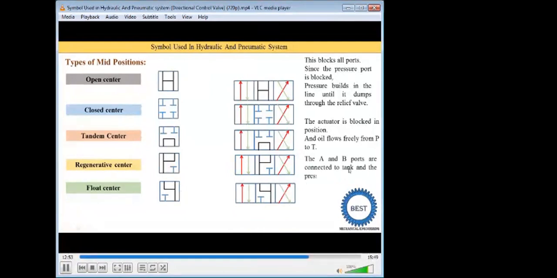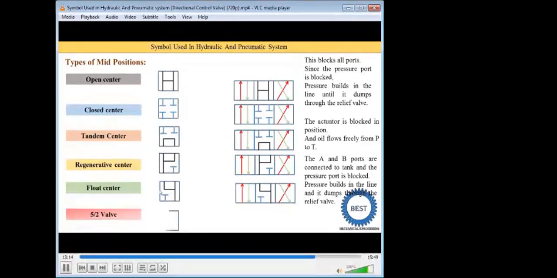The A and B ports are connected to the tank and the pressure port is blocked. The pressure built in the line dumps through the relief valve. So when port P is closed, some pressure is created because the pump is continuously working and supplying oil to the P port. So this pressure is reduced by using the pressure relief valve.